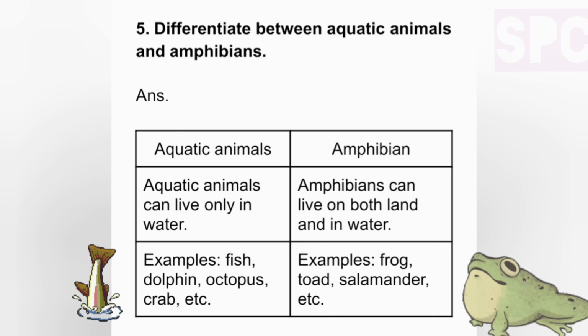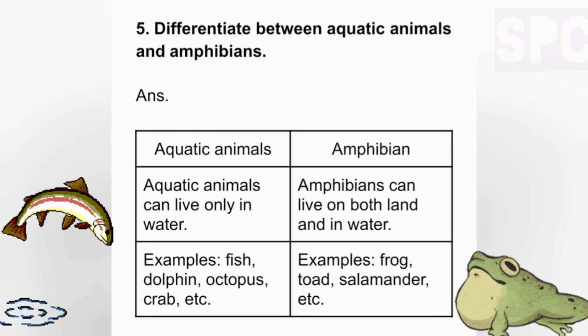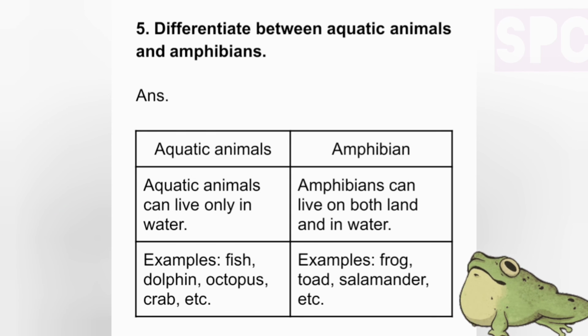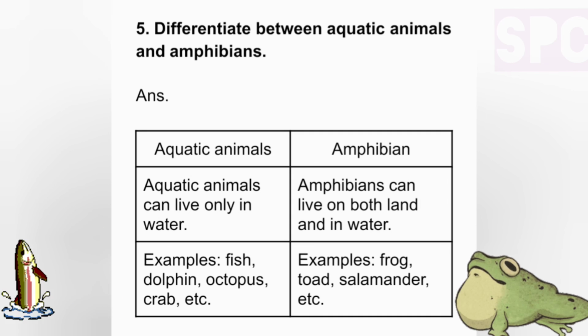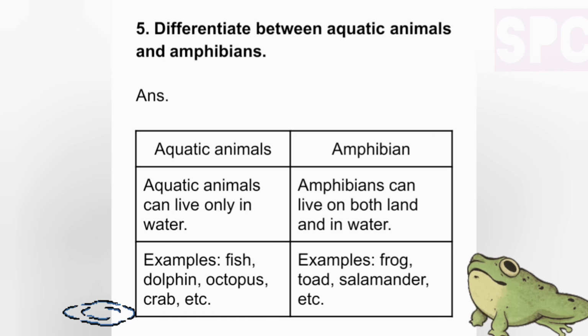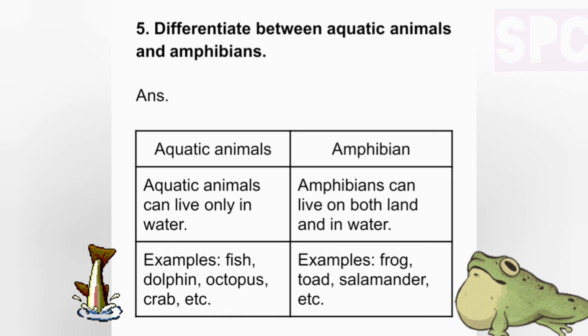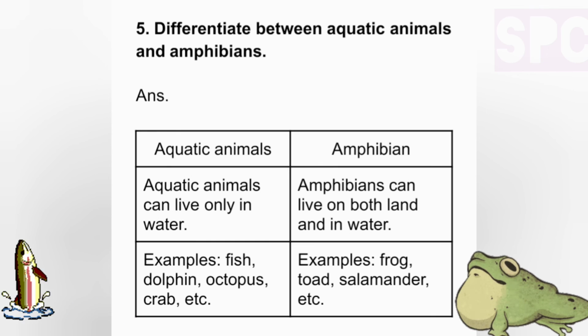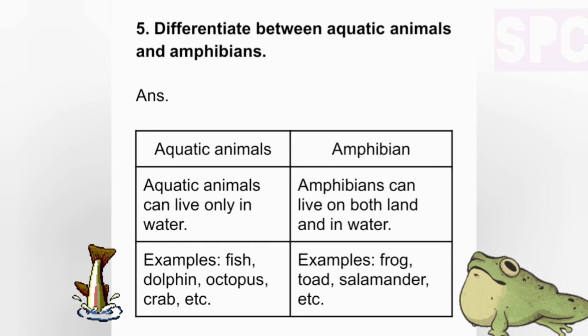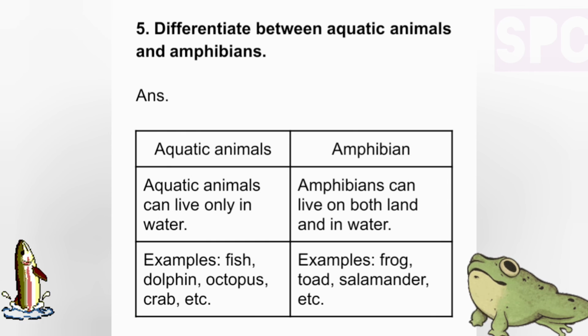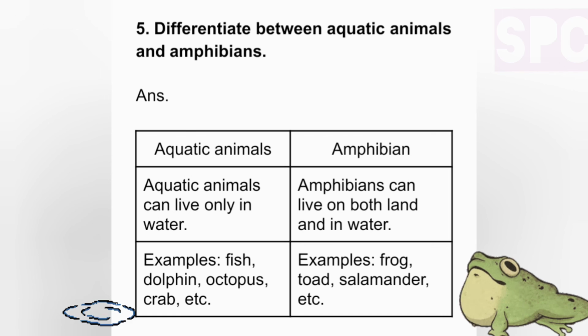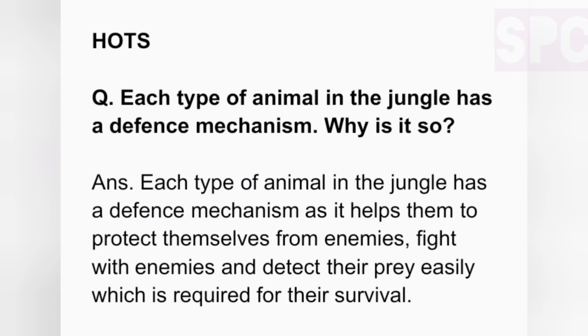Question number 5. Differentiate between aquatic animals and amphibians. Answer. Aquatic animals can live in water. For example, fish, dolphin, octopus, crab, etc. These all are aquatic animals. Whereas amphibians can live on both land and in water. For example, frog, toad, salamander, etc. These all are amphibians.